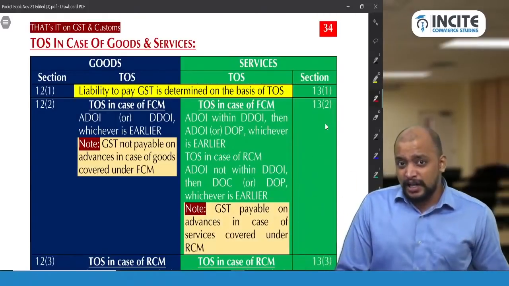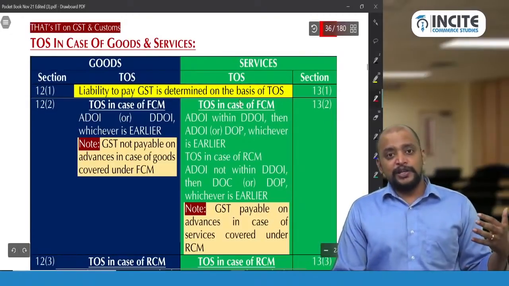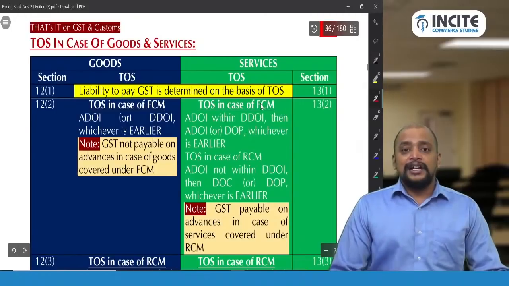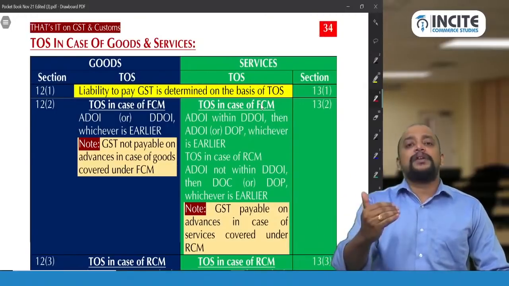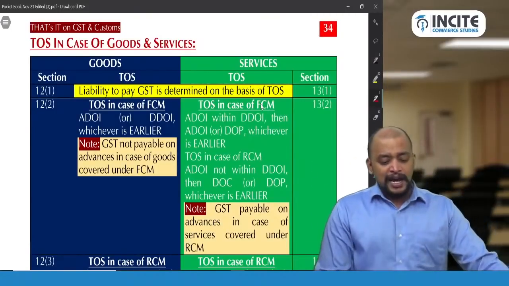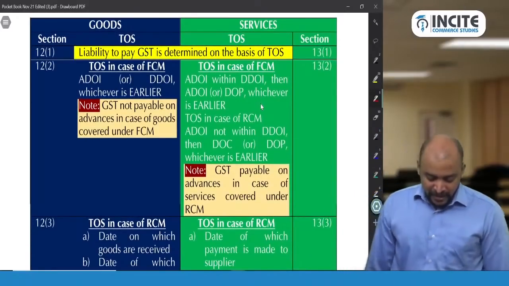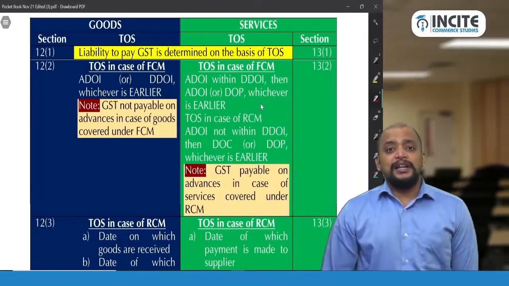It says that if you want to determine the liability to pay GST, you need to determine it on the basis of time of supply. The date of the transaction's time of supply, that date only the liability arises. Okay. And section 12 subsection 2 and 13 subsection 2 deal with time of supply in case of FCM.